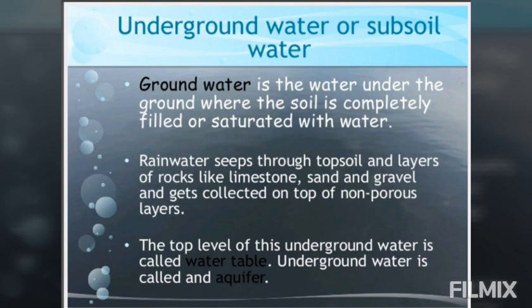The level of the underground water is called the water table. The level of the water table is variable, as we know. It is dependent upon the rain. It varies according to the place and season also. The process of the seeping of the water deep below the ground is called infiltration.